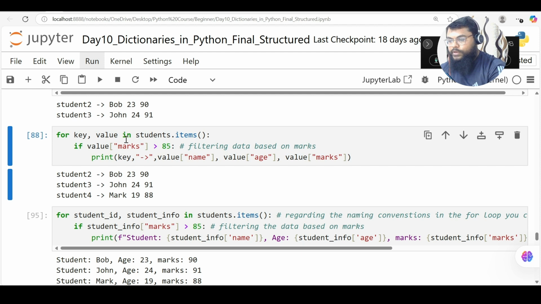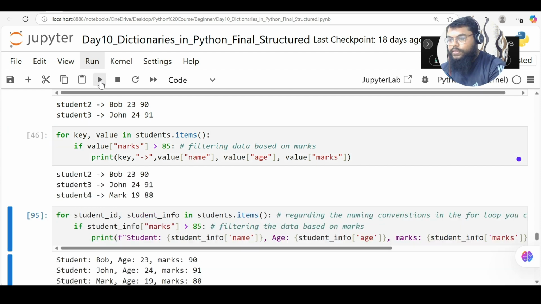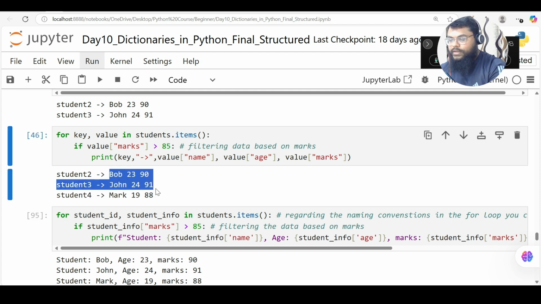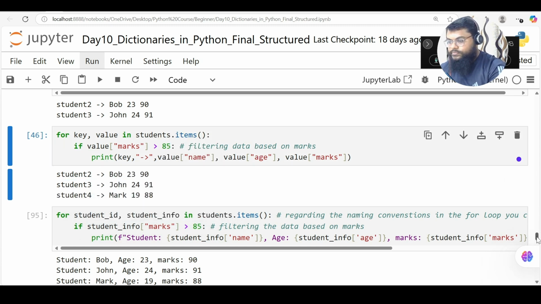Now for key, value in student.items. So if I want to check any other key, like if I want to check marks, only if marks is greater than 85, bring all those student names and their details. So this is how I can write it. So these are the students who have marks greater than 85.